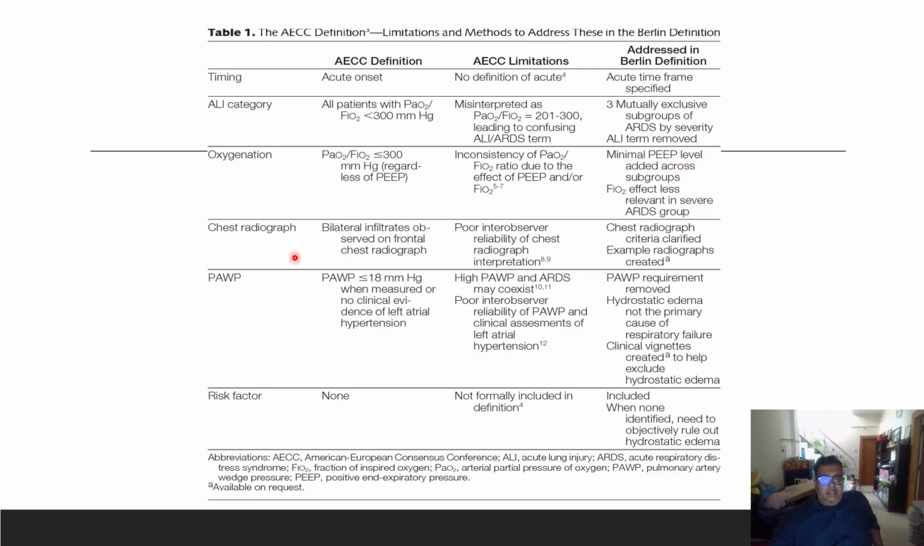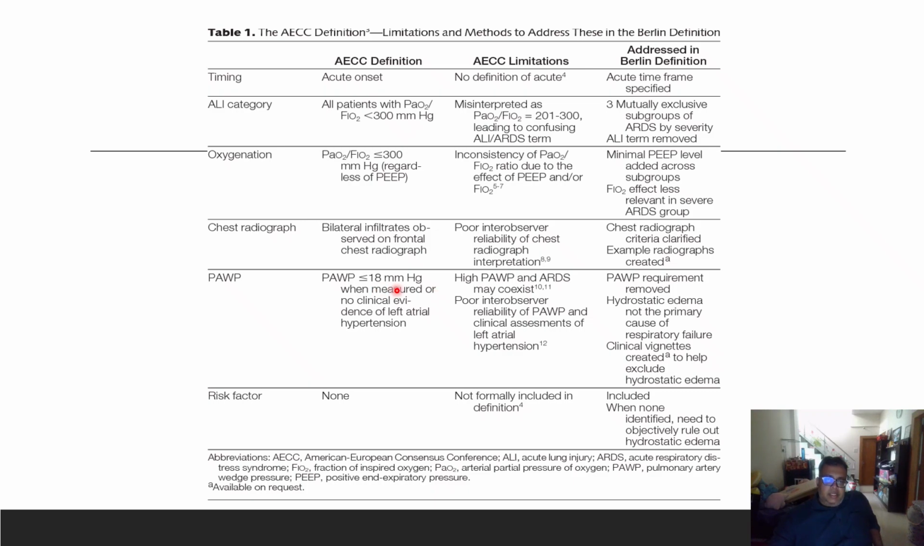Chest radiograph: again, bilateral infiltrates were observed on the frontal X-rays. So the inter-observer variability was there. They clarified what is there in the chest radiograph. The chest radiograph criteria were clarified, and example radiographs were created. Now pulmonary artery wedge pressures.